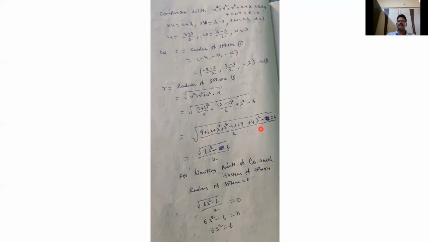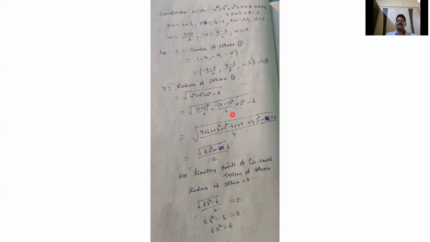Here the LCM is 4. We use (a + b)² = a² + 2ab + b²: that is 9 + 6λ + λ². Similarly, (a − b)² = a² − 2ab + b²: that is λ² − 6λ + 9, and then 4λ².